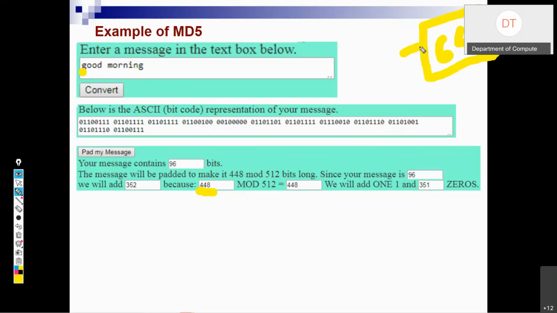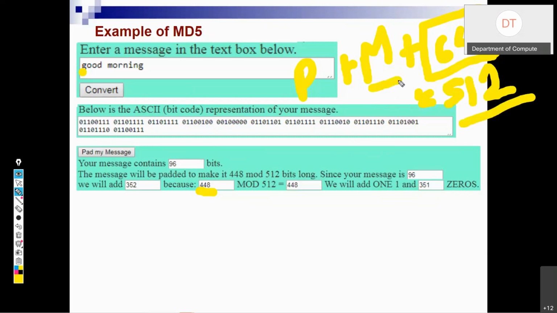Along with that 64-bit length, the message and padding: P for padding, this is the message, and this is the 64-bit length. Adding all of these together, we need to get 512. We know the size of the message is 96 bits.